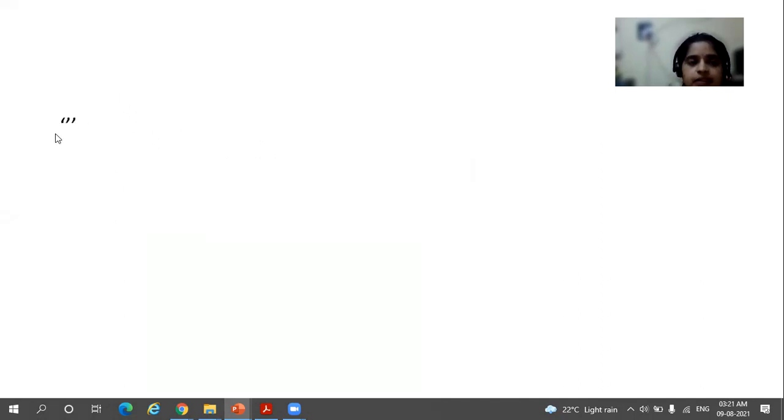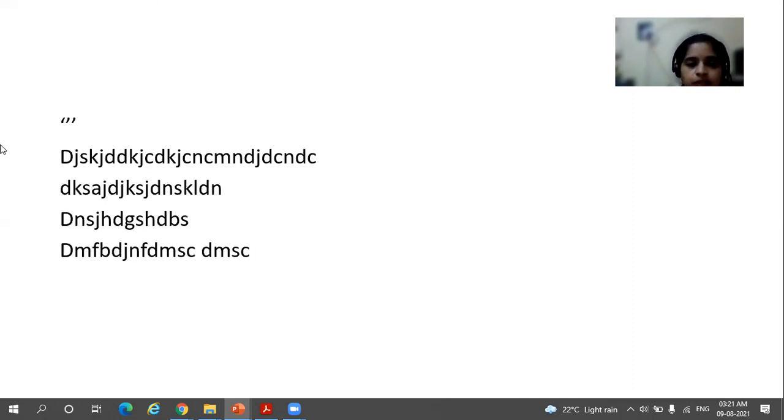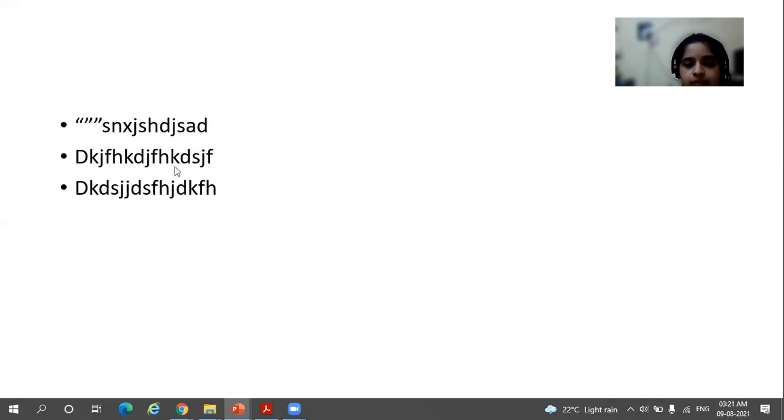And the second method is to write 3 single quotes. The single quote is beside enter on my keyboard, check on your keyboard. Write 3 single quotes, then write whatever you want for your understanding, and then end with 3 single quotes. Alternatively, you can also use 3 double quotes, write whatever you want in your comment section, and then end it with 3 double quotes. Ignore these bullets for now, it's a mistake.